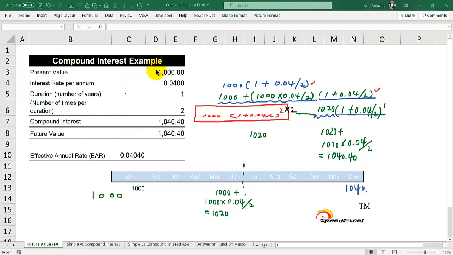What is compound interest? Suppose you have 1,000 today and you put it into a bank, and it gives you 4% interest over 1 year. You compound one time in the year, it becomes 1040. How do you get this? You take 1000 and times 1 plus 0.04.